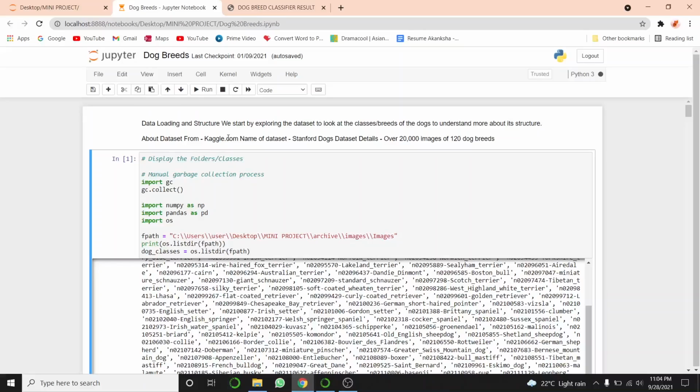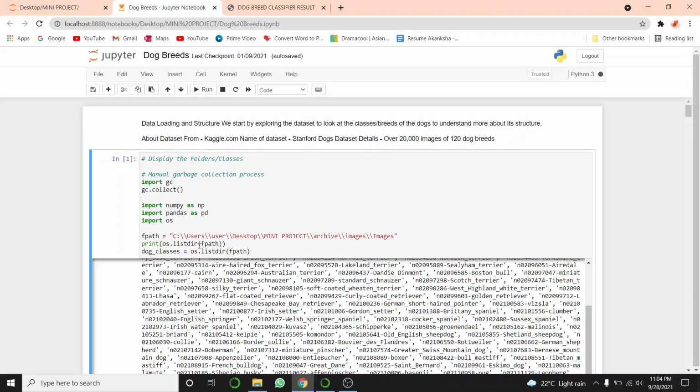I've taken the dataset from kaggle.com. The name of the dataset is Stanford Dogs Dataset, which has over 20,000 images of 120 dog breeds. Let's explore the dataset. First, I have performed manual garbage collection, then imported all the required libraries: NumPy, Pandas, OS, and this is the file path of the dataset.